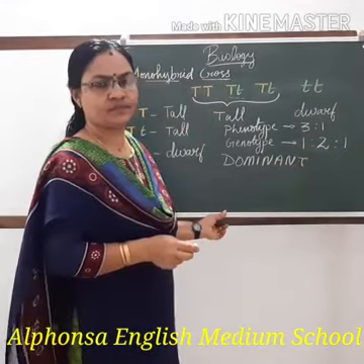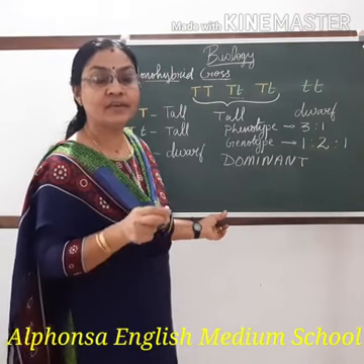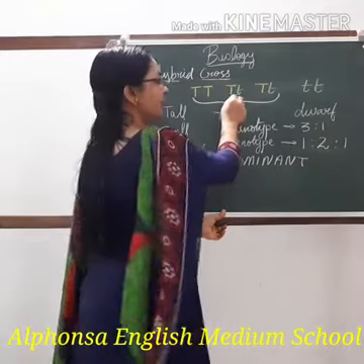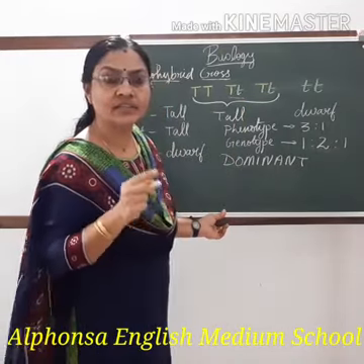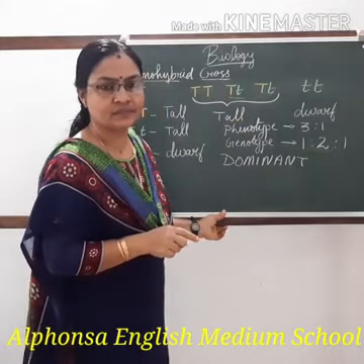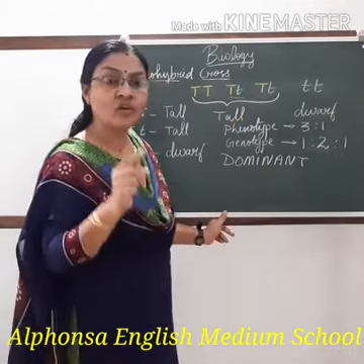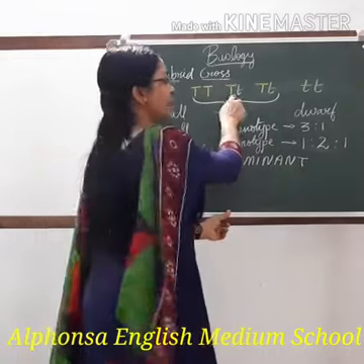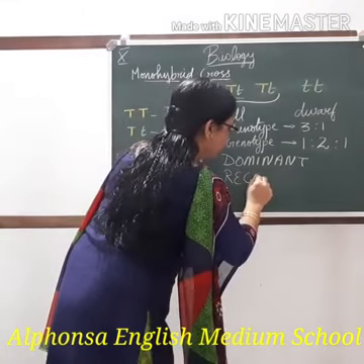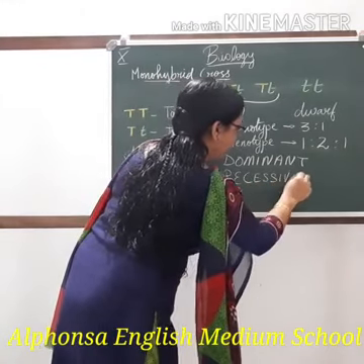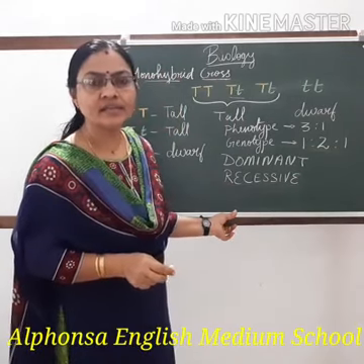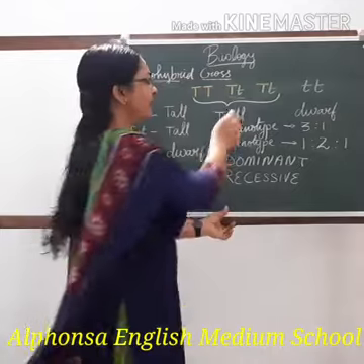Dominant trait: the trait which can be expressed in the homozygous and heterozygous condition, especially in the heterozygous condition, the trait which can express itself. Here, tallness is the dominant character. The trait which cannot express itself in a heterozygous condition is called recessive. Recessive character. Dominant character is a character which can express itself in the heterozygous condition.